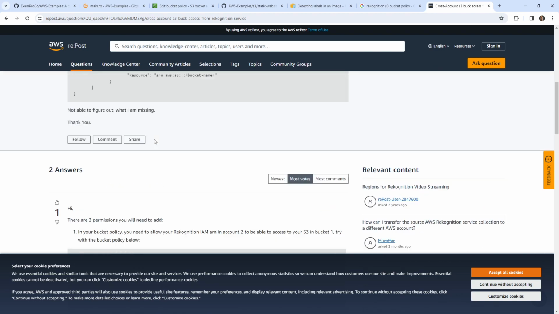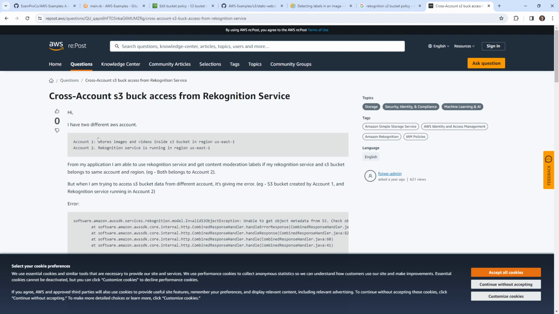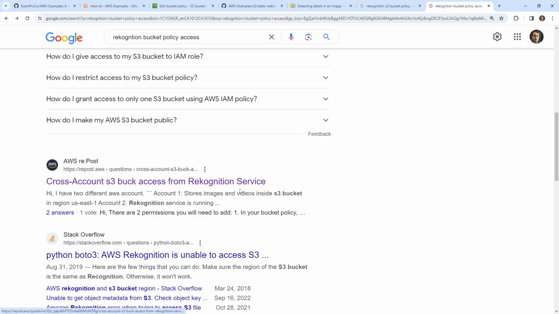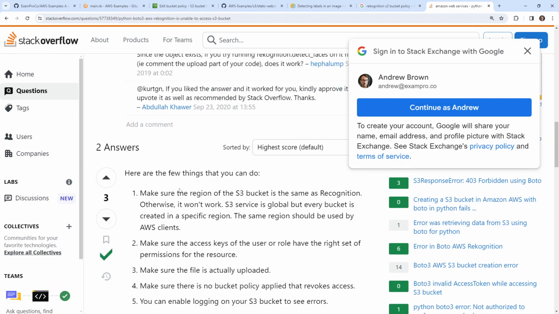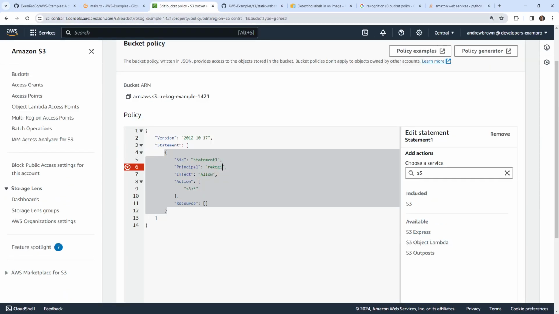Is that really how it works? It says cross account. I don't want cross account. Make sure the region of the S3 bucket is the same as Rekognition. Otherwise, it won't work. Oh, okay.